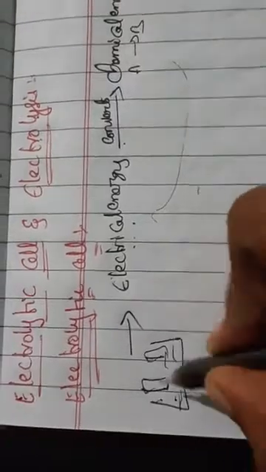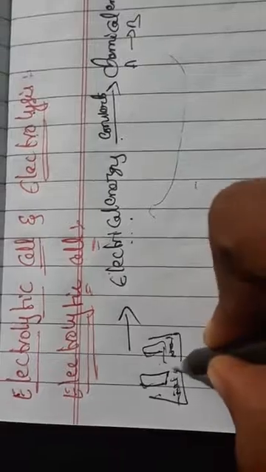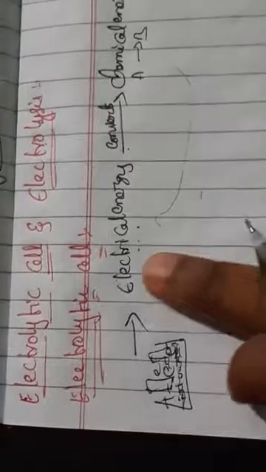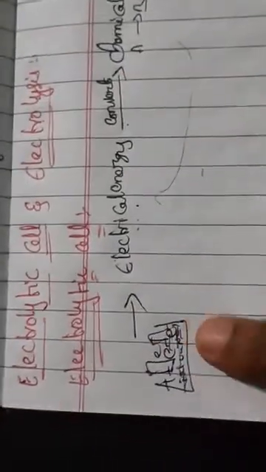In the electrolytic solution, for example Na plus and Cl minus ions are there like this. So the ions will move randomly, which means no current is produced.